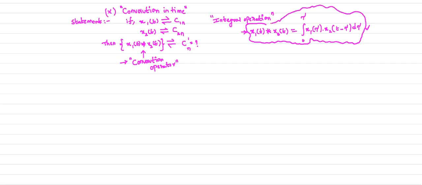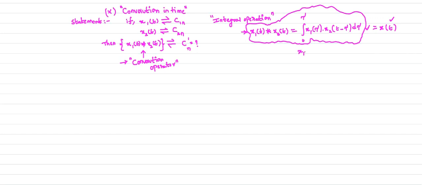It is an integral operation. The convolution of two signals will always produce a new signal. So let us consider the new signal is x of t. A new signal will be produced when you convolute the two signals. You just remember this formula: integral 0 to tau, x1 of tau into x2 of t minus tau.